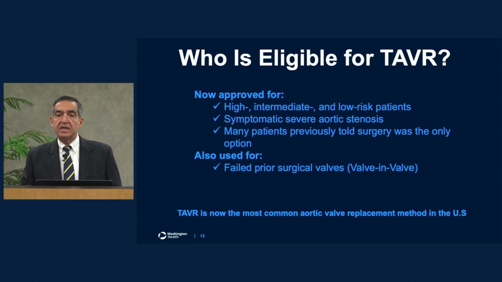For example, let's say someone has undergone coronary artery bypass grafting decades ago. Now they have developed aortic stenosis. Instead of reoperating on them and opening the chest again and putting them on a heart-lung machine and replacing the valve, with the transcatheter aortic valve, without doing any of that, we can replace the valve properly.